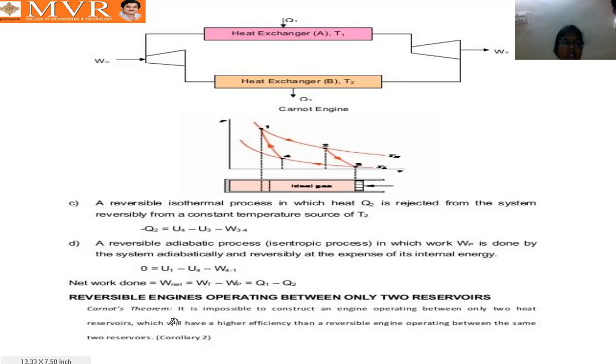So finally, what is our network done, where the work happens in compression and turbine only. So that is turbine work minus compression work. So turbine work is Q1, and pump work or compression work is Q2. So that is for the Carnot cycle. In our Carnot cycle we have two isothermal heat processes and two adiabatic processes.